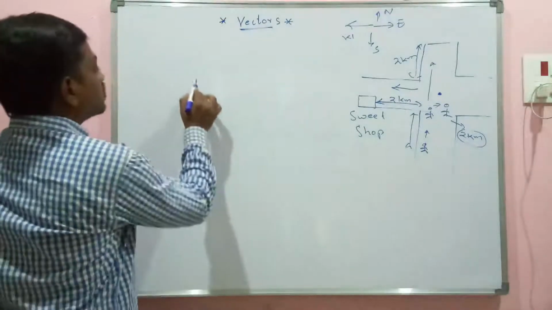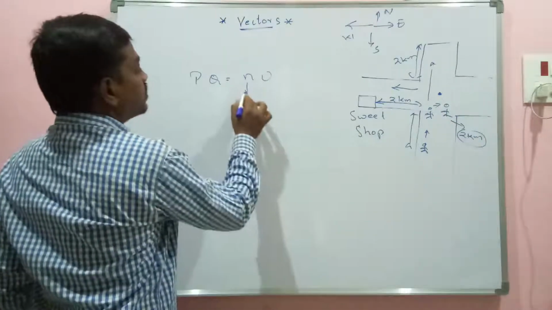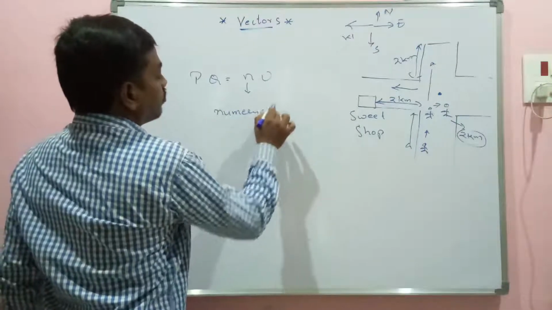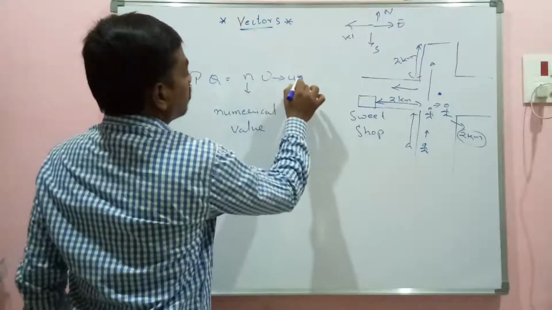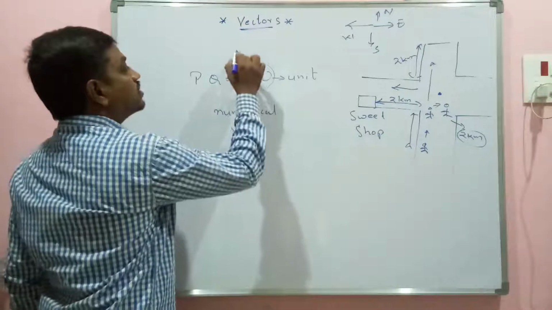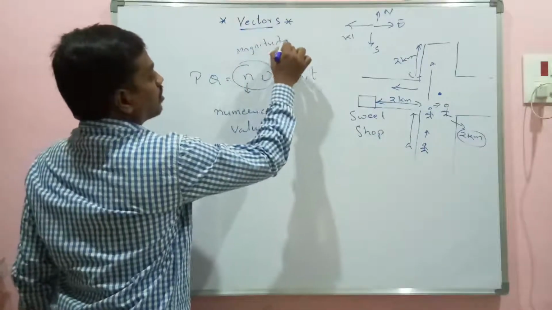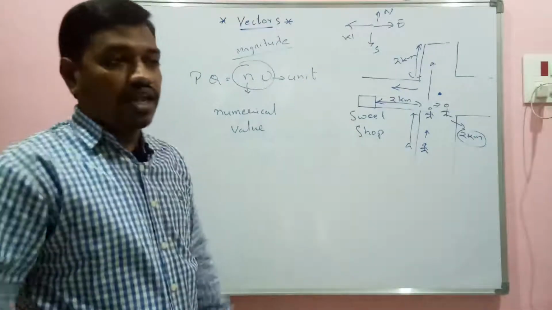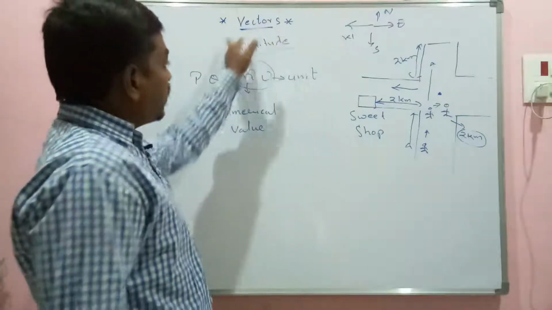You all know that a physical quantity is expressed in terms of n u, where n stands for numerical value and u stands for unit. This complete set is considered as magnitude. As we earlier discussed about mass or length or time or temperature, this magnitude was enough.